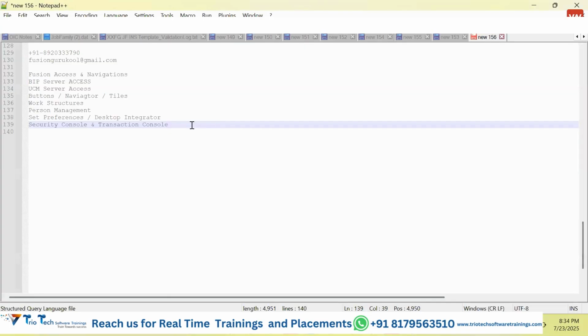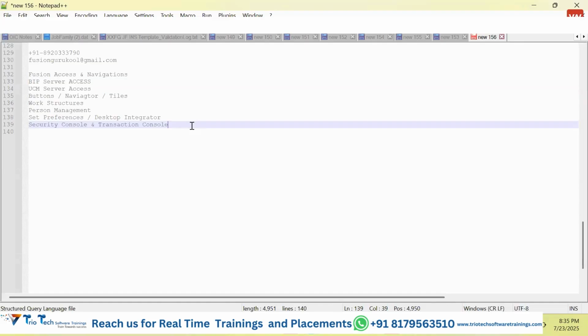Today onwards, we will be starting our regular classes. And as we have discussed about the course curriculum, we will be starting step by step, considering all the prerequisites about this particular training, whatever the things that we have to learn from the scratch. Everything we will be learning as part of this program, up to the mark that we can consider ourselves as a Fusion technical consultant having minimum 2 to 3 years of experience, provided you follow this training and complete all the assignments that we are going to assign to you guys.